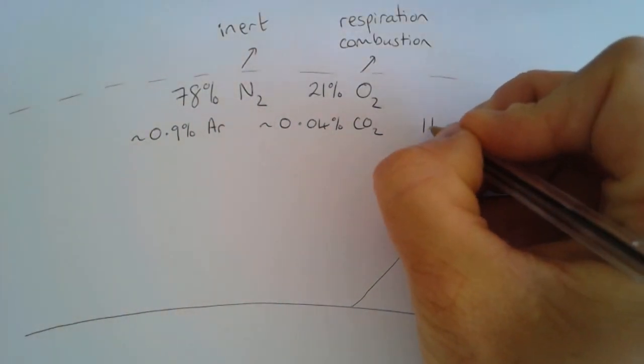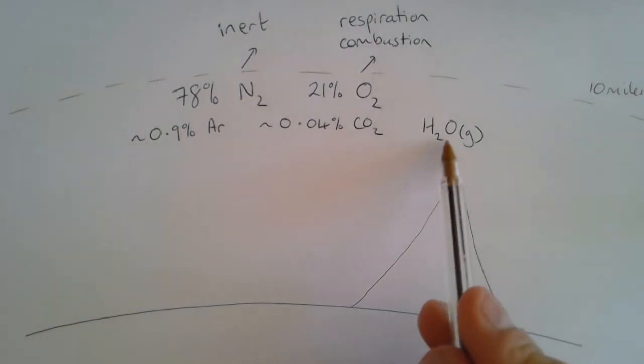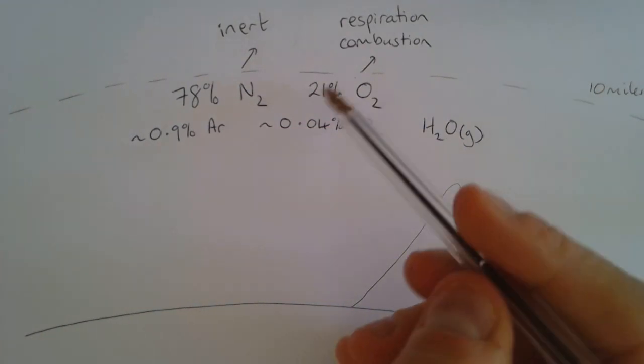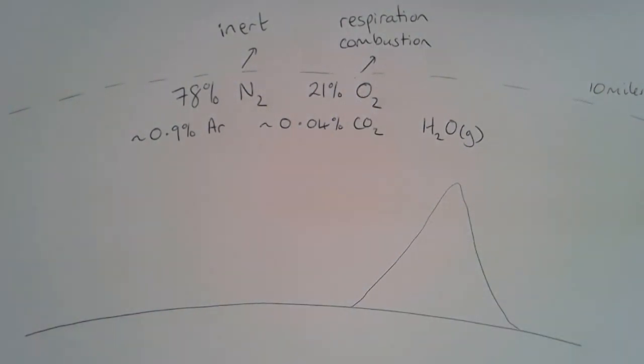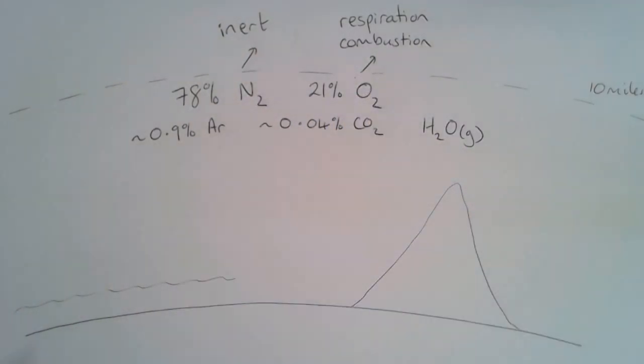There is also a very, very small amount of water vapor in the Earth's atmosphere, and this does change a lot. Clouds obviously are water vapor, and depending on the humidity, that determines how much water vapor is in the atmosphere. But the ones that we're really interested in are oxygen and carbon dioxide. If we think about some of the things on the Earth's surface, obviously we've got the oceans, and the oceans are important in terms of the relationship between oxygen and carbon dioxide.